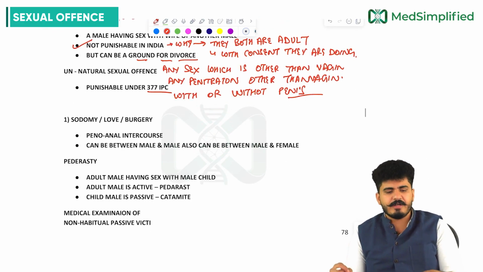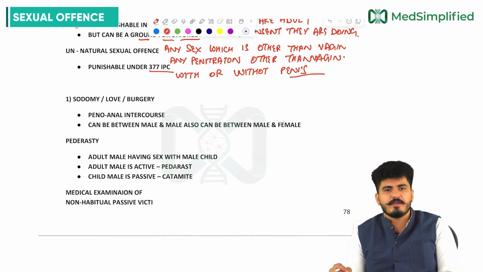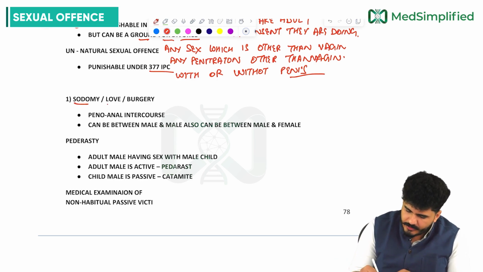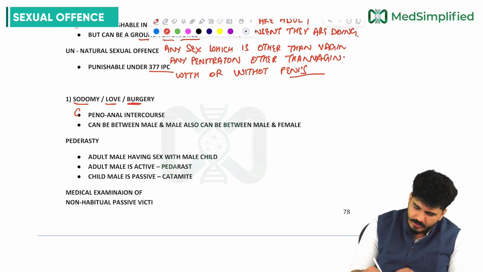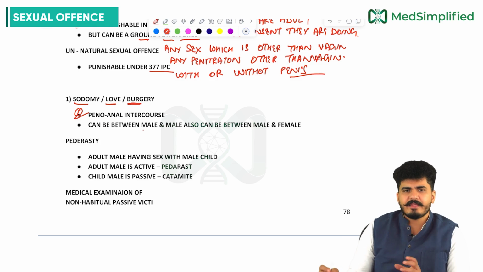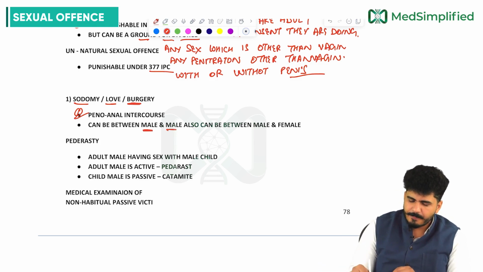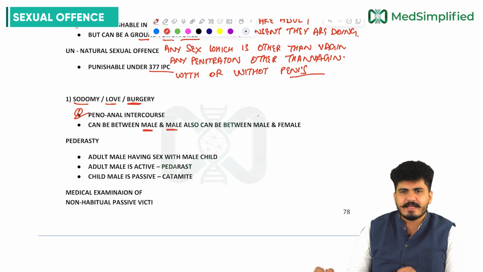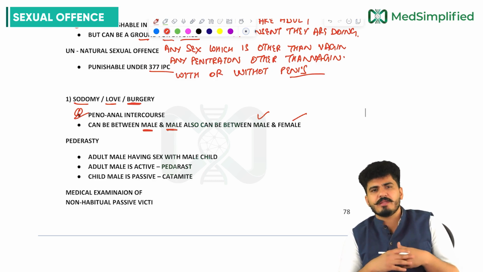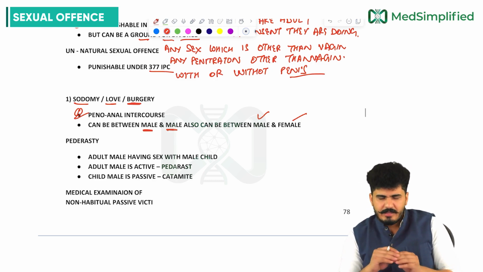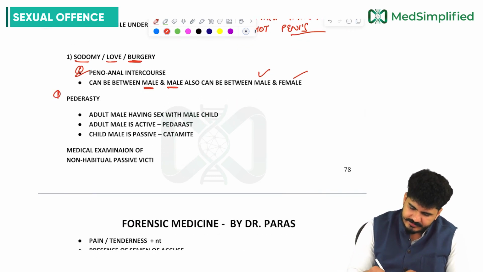So what are the different types of unnatural sexual offense, my dear friends? First of all, we have a sexual offense called sodomy, or buggery. What is happening here, sir? Penile-anal intercourse is happening. This can happen between male and male, and it can also happen between male and female. Sodomy, or buggery, my dear friends. Then coming to the next, which is pederasty.